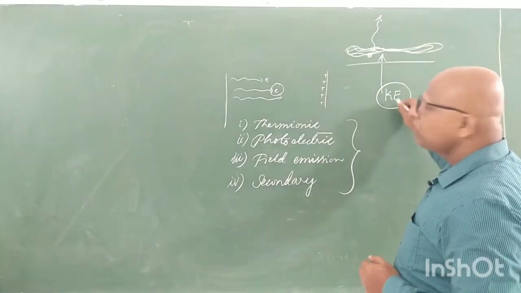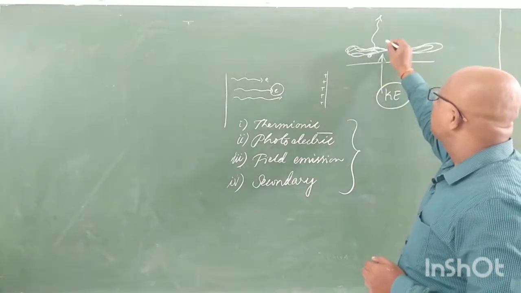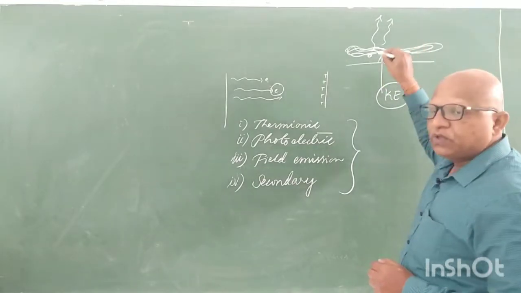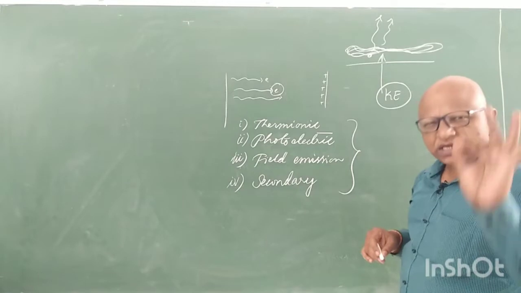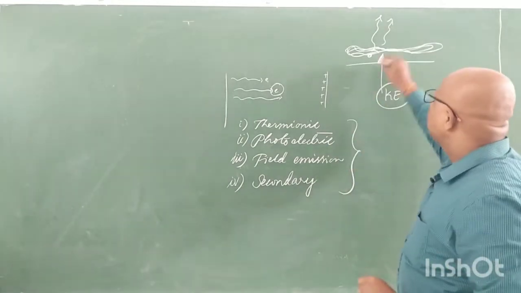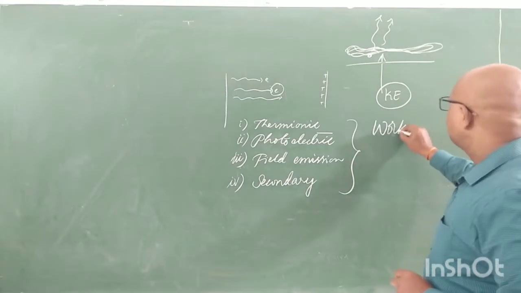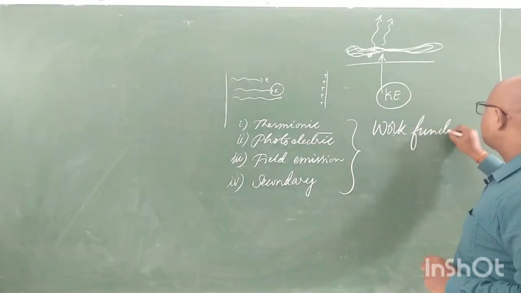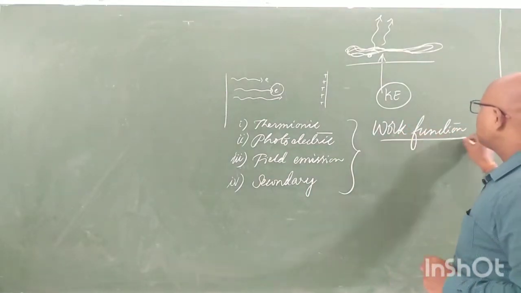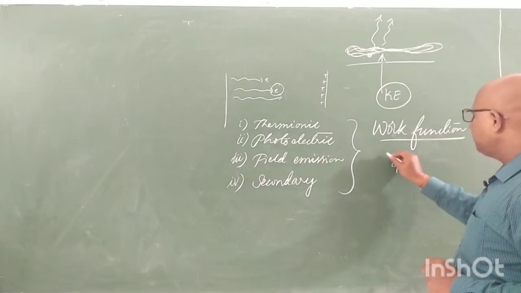The minimum amount of energy which is required to emit an electron, just to emit an electron, is called its work function. So this much we discussed yesterday. There is a work function for every metal, which is represented by phi.